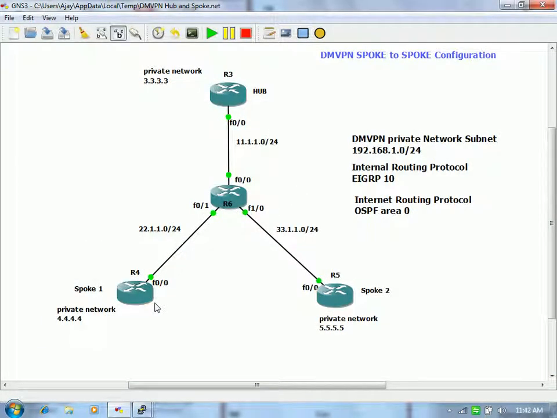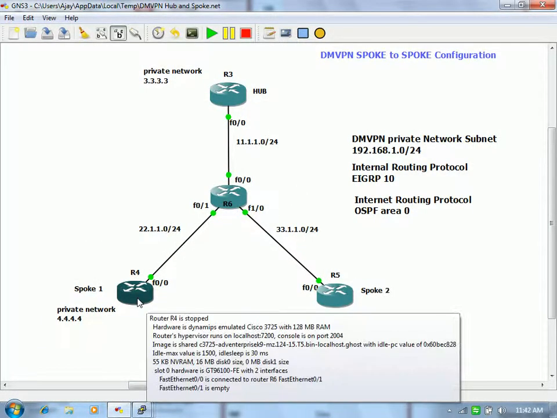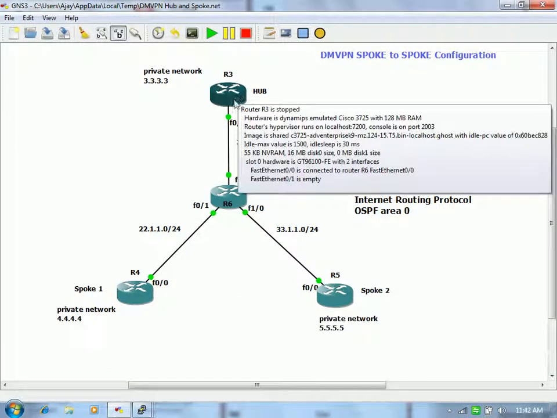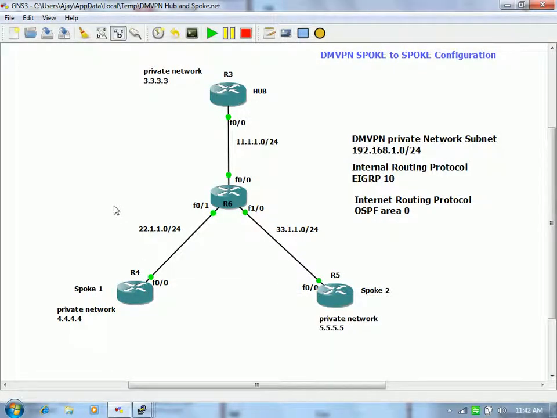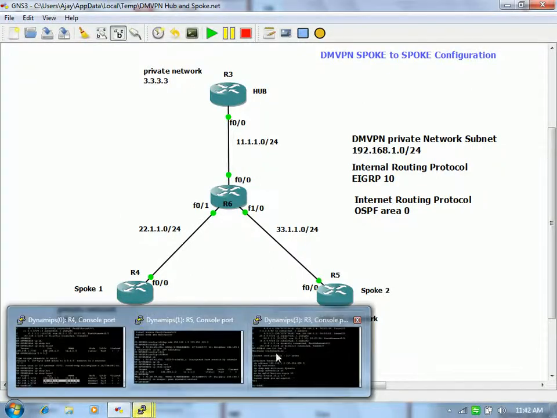When you issued the command ping 5.5.5.5, the request along with the first echo went to the hub. He sent the echo message, and at the same time he also sent the NHRP query. He said, who is 5.5.5.5, please provide me the resolution, meaning provide me the NBMA address and tunnel IP address. If I have reachability to that NBMA address, means this one.